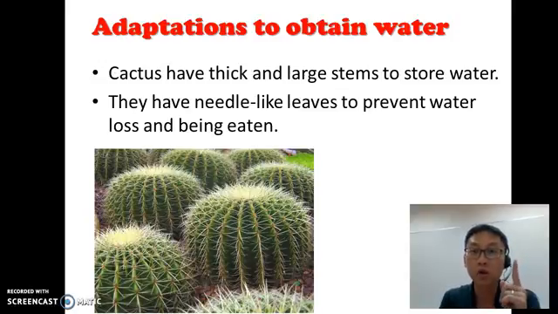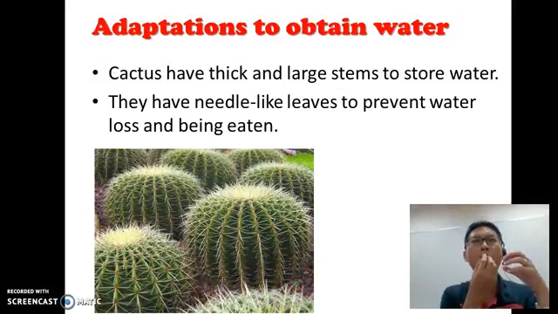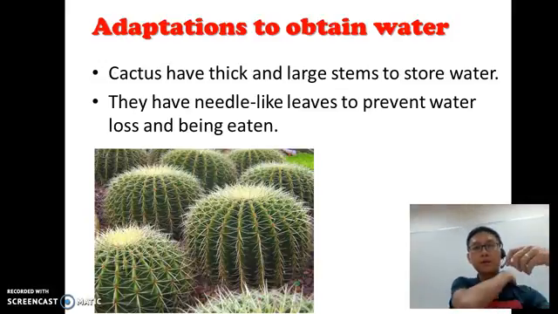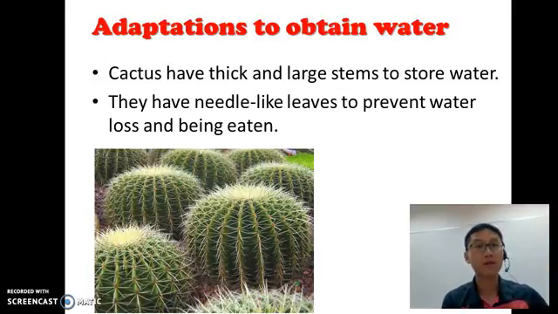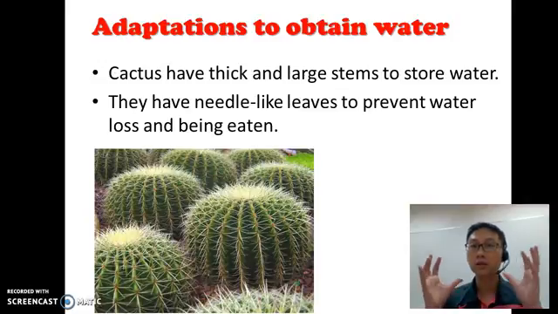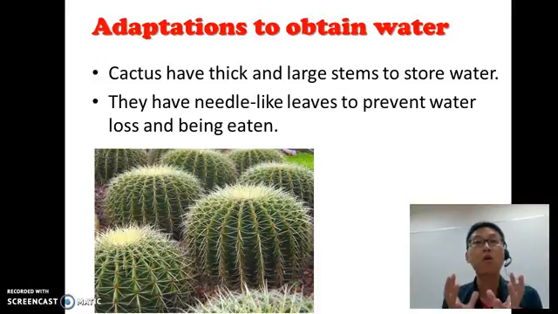One is to prevent water loss. So the thinner you are, the less water can escape. The second one, because it's so spiky, if an animal tries to eat it, ow! It'll be, oh no. You get poked by the spikes. So it prevents them from being eaten. So you see, cactus have this structural adaptation that helps them to obtain water and store it in and keep it for a long time so that they can survive in the desert.